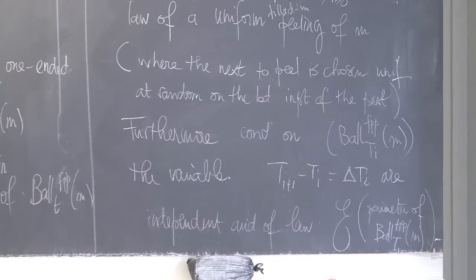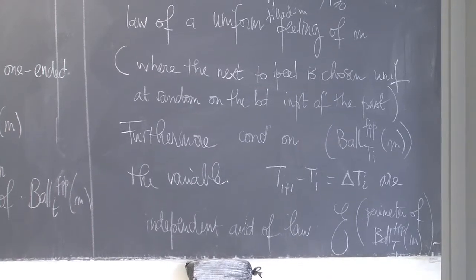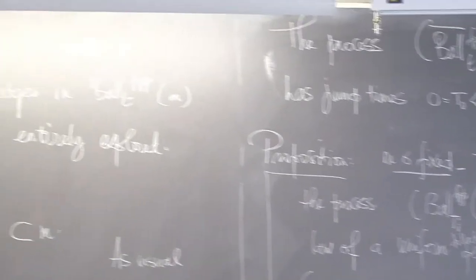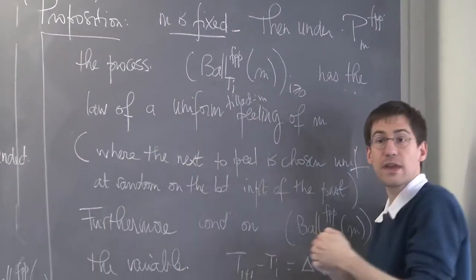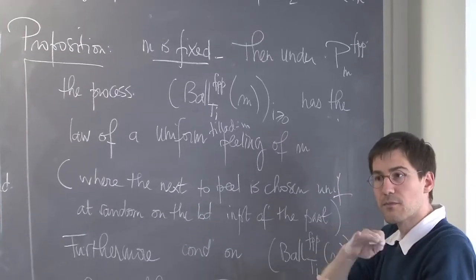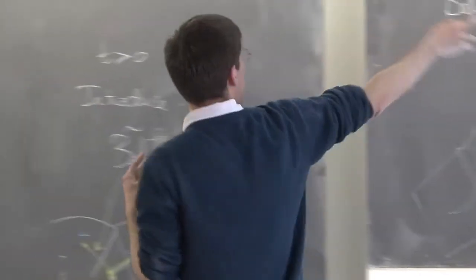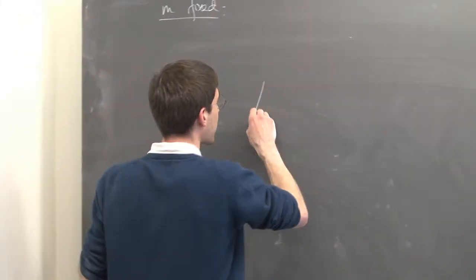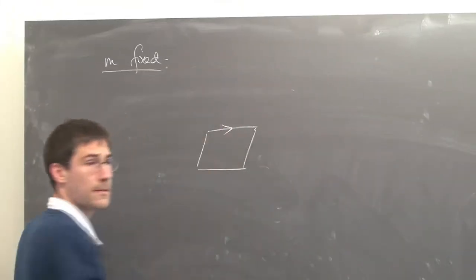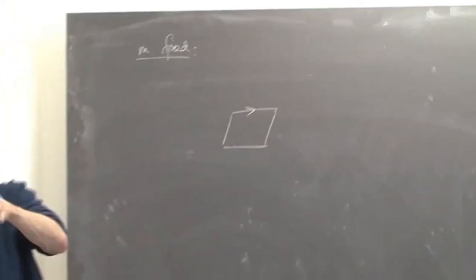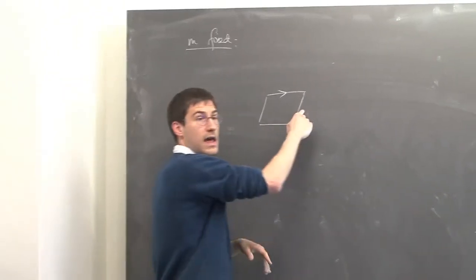So what does that mean? That means that if M is fixed and you want to sample this process, the process of the growing balls for the FPP distance, the completed balls, the hulls of the balls, then there is a way to get this process without speaking about exponential variables, which is the following. You start with your root face, as usual, and then you pick an edge on the boundary uniformly at random, and you peel this edge.